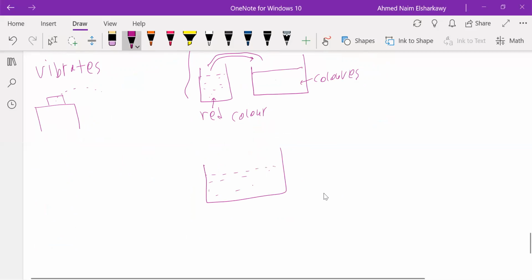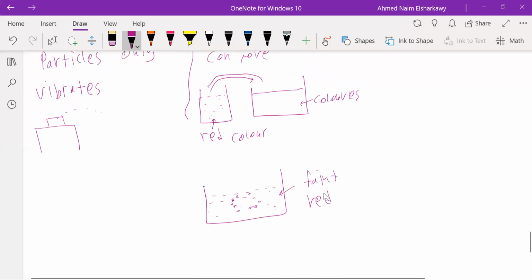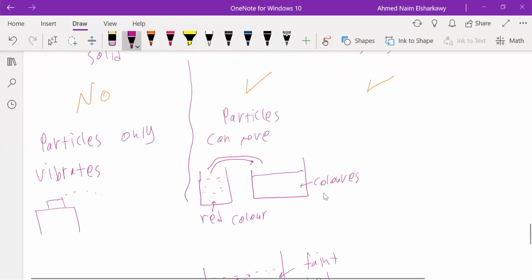This means that the red color has spread through the solution. If it didn't spread, it would not appear as only this faint red color. This means diffusion happened. Why? Because particles can move away from each other.